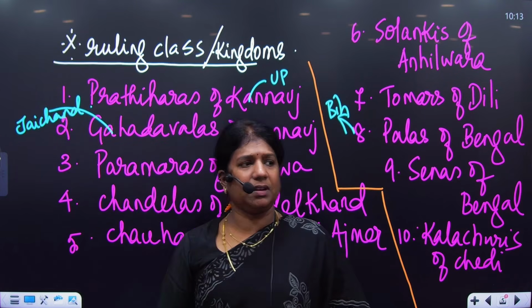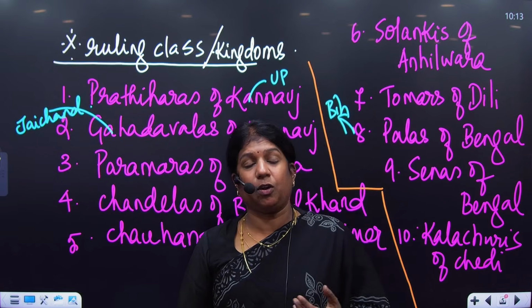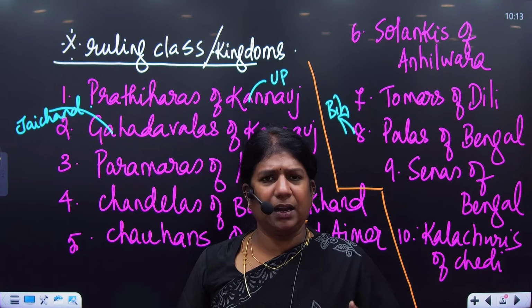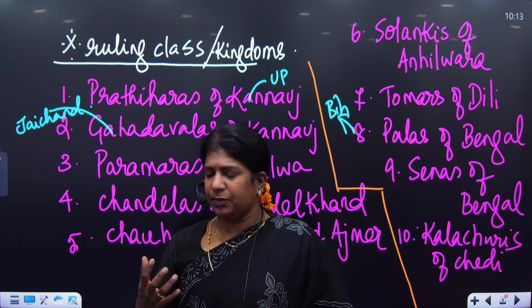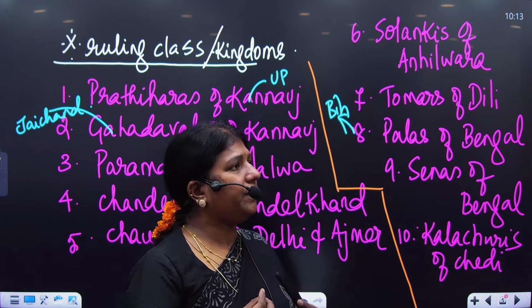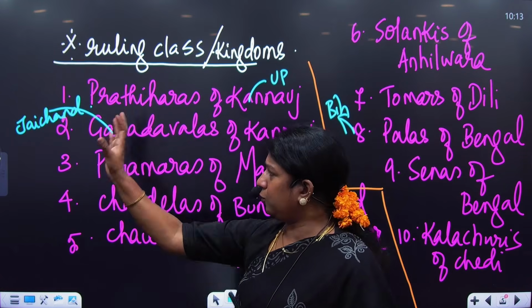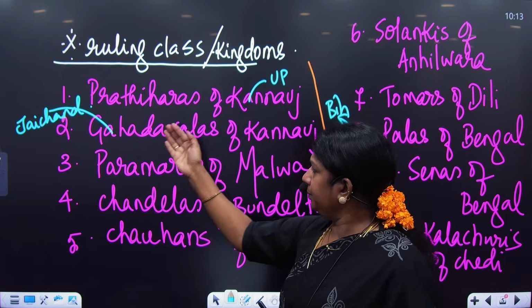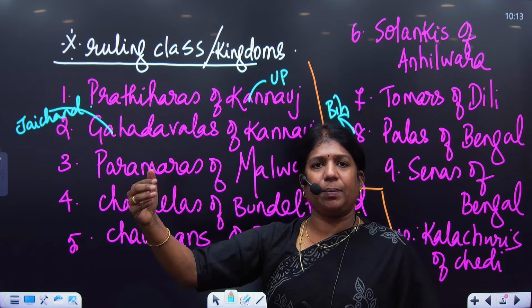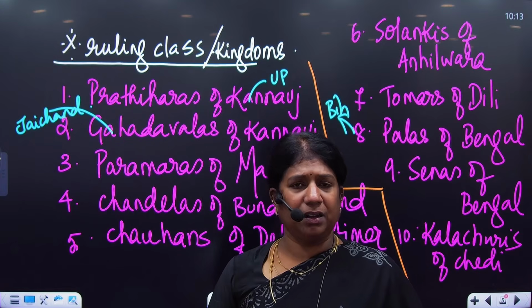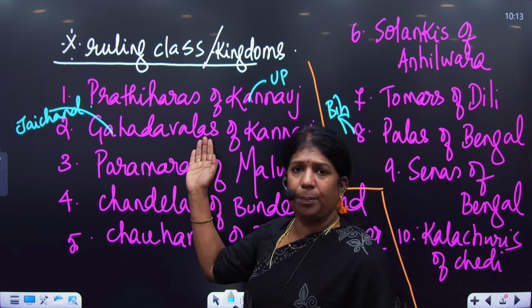Jayachand or Jayachandra, his daughter Samyukta fell in love with Prithviraj Chauhan. There's a folklore called Prithviraj Raso written by Chand Bardai, where we get the episode of how this story happened. So he was a very strong ruler, and this Jayachand was killed by Muhammad Ghori. In 1194, in the Battle of Chandavar, Ghori killed Jayachand and occupied Kanauj.